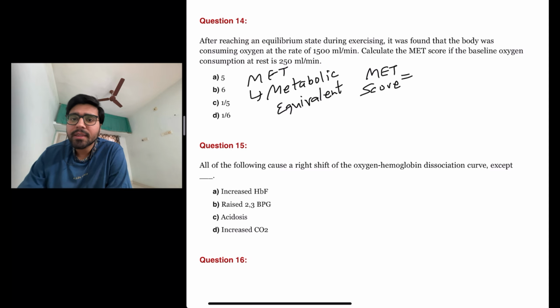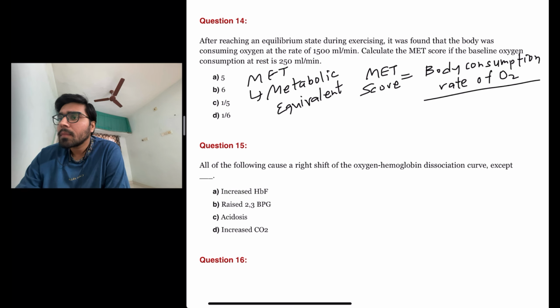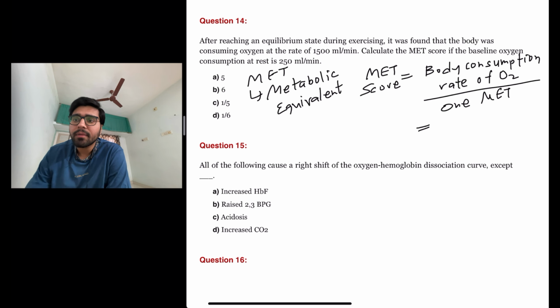MET score is equal to the body's consumption rate of oxygen upon 1 MET, or 1 metabolic equivalent.